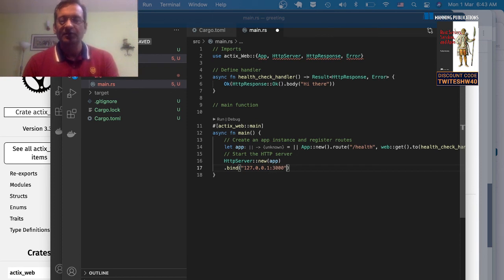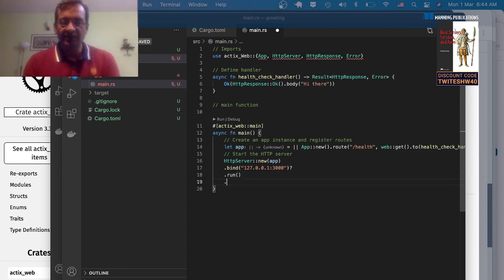Okay. Now this is an operation that can fail, right? When you're trying to bind to a port, it's possible that port 3000 is already being used, for example. So it returns a result type. So you must recognize that possibility of it returning an error type. And what we're doing is we're unwrapping that error. So if the error happens, the program will abort. Otherwise, it will continue. And then we're saying you run the server after you bind to the port.